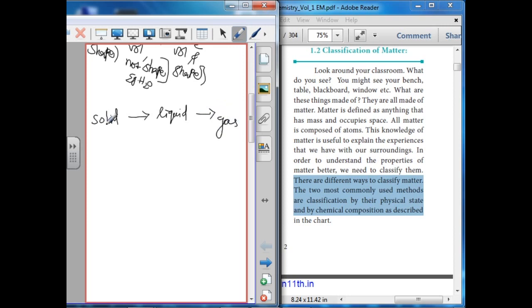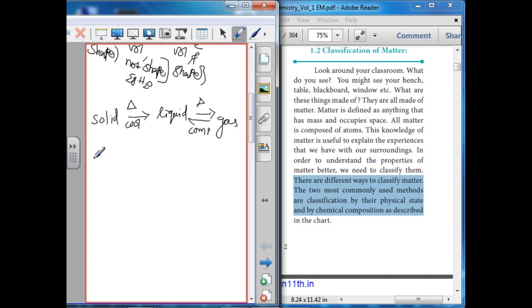Solid is changed to liquid by heating. Liquid is changed to gas by heating. Then gas is converted into liquid by compression. Then liquid can change to solid by cooling. This is the interconversion process based on temperature and pressure.